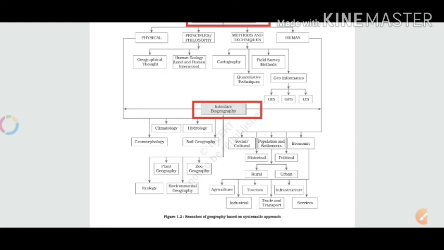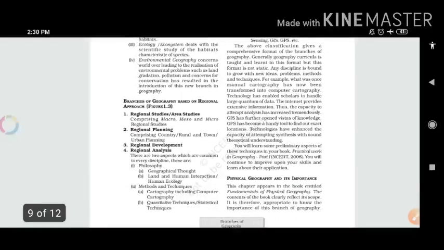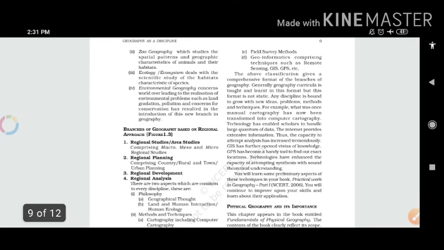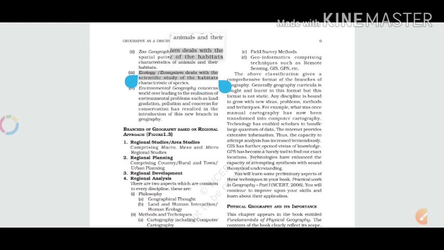I think you must go through it and prepare this chart at your home, because this is important. And what are the various branches and fields which come under which branch of geography, just have a look over there. So all the things are clear: zoo geography studies the spatial patterns and geographic characteristics of animals and their habitat, and environmental geography is concerned with the environment. You must go through these.